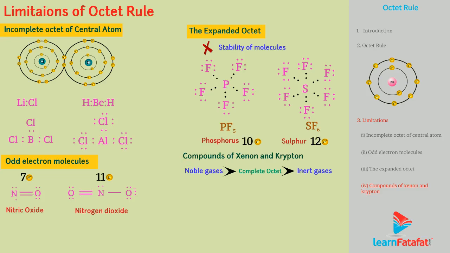However, some noble gases such as xenon and krypton form compounds with oxygen and fluorine, like XeF2, KrF2, XeOF2, etc. So, this is another exception of octet rule.